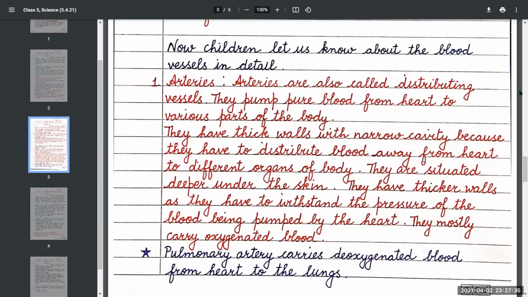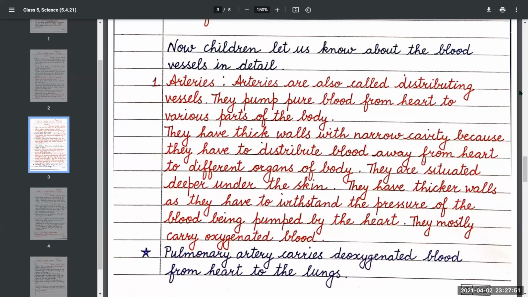Now, children, let us know about the blood vessels in detail. Number one, arteries, which are called distributing vessels.